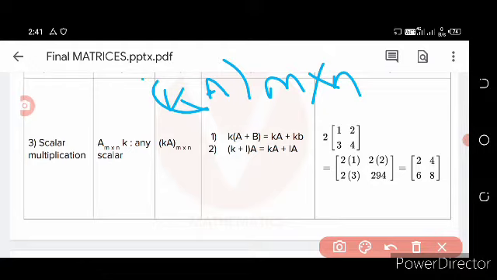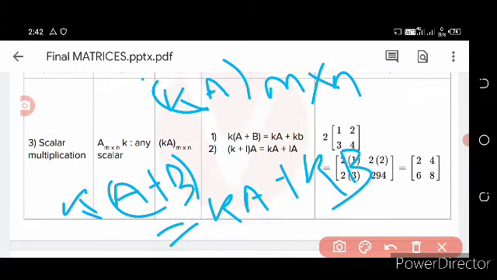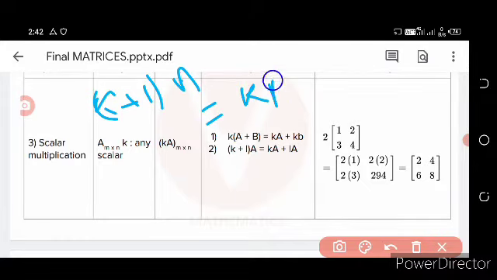The property says k multiplied with (A plus B) is equal to kA plus kB. Similarly, (k plus 1) is the arbitrary constant multiplied with A, that is (k plus 1)A is equal to kA plus A.